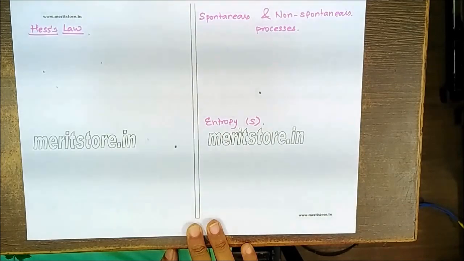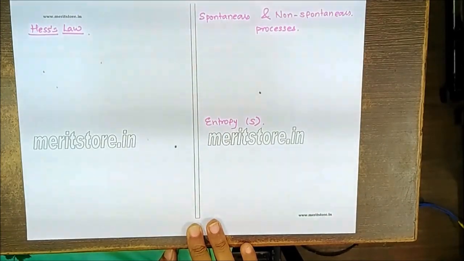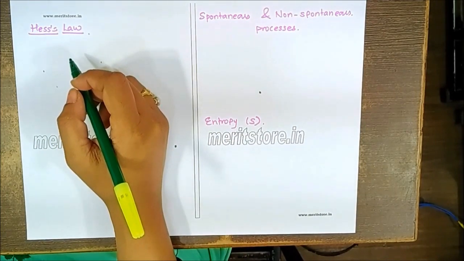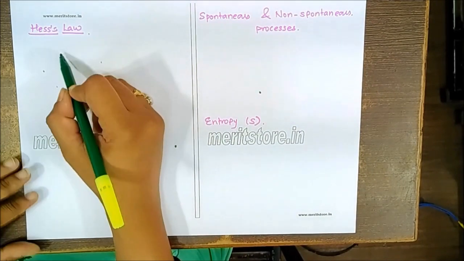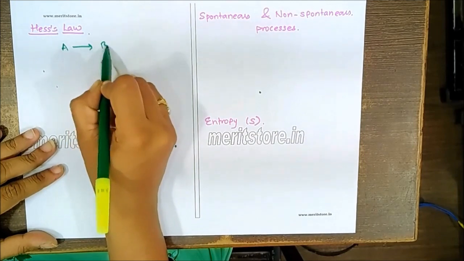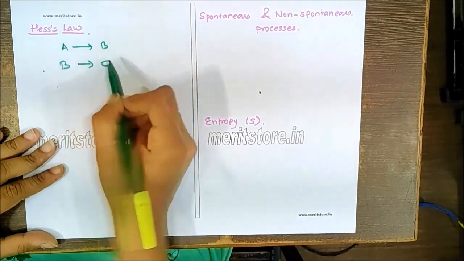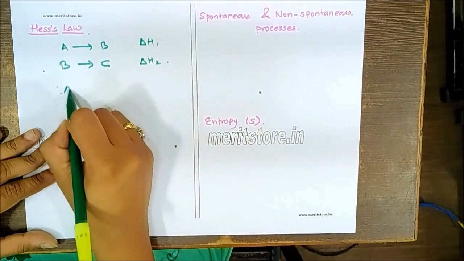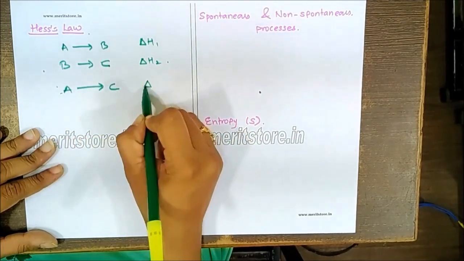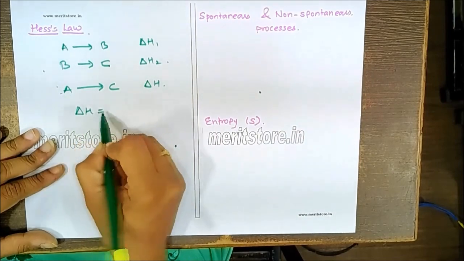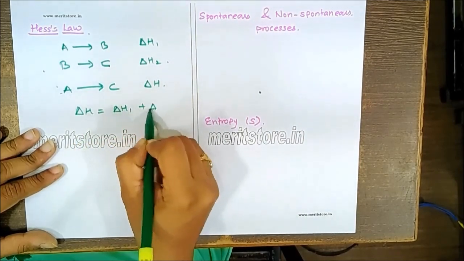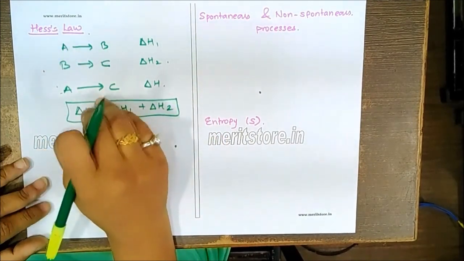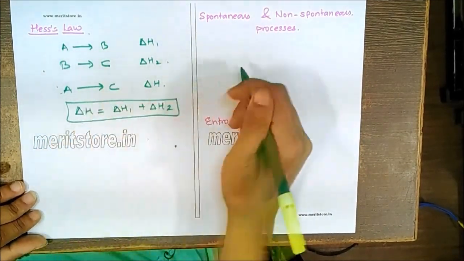In case of Hess's law, we know that whether the reaction takes place in one step or two steps, the final heat of reaction is always a combination of the different steps. For example, if A is giving B, and B is giving C, with delta H1 heat of reaction for the first and delta H2 for the second, then for A giving C, delta H will be equal to delta H1 plus delta H2. That's the Hess equation. Most of the problems related to Hess's law can be asked.